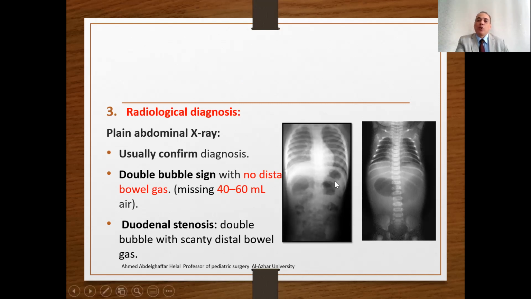The second X-ray is for what's called duodenal stenosis. Also, you will see the double bubble sign, however, with scanty or faint distal gas. This is a very important differentiation, as the second X-ray with duodenal stenosis may be a dangerous sign. This baby may have malrotation with significant midgut volvulus. So usually, in the classic double bubble sign, there is no distal gas. In duodenal stenosis, or maybe some other exceptions, there may be distal gas.